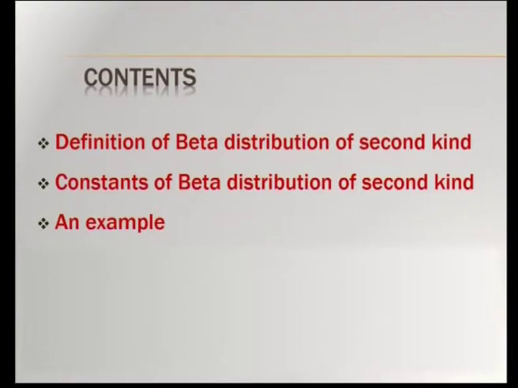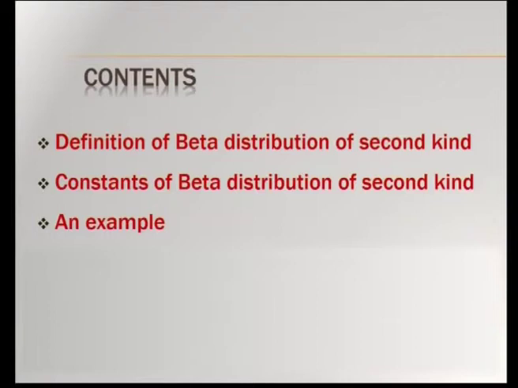As already discussed, the beta function is represented in two formats, one for a specified interval 0 to 1 and another for the infinite interval 0 to infinity. We have two distributions in beta, that is beta distribution of first kind and beta distribution of second kind.